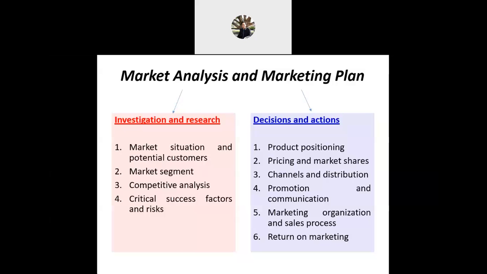As well as pricing and market share. How much do you want to charge, and the cost? Or do you want to give a discount, like if you go to the shop, there is a discount coupon, right? Can the customer buy as a bundle? And how much do you want to charge in view of customer affordability? You cannot charge so expensive, right? What is your target customer actually?